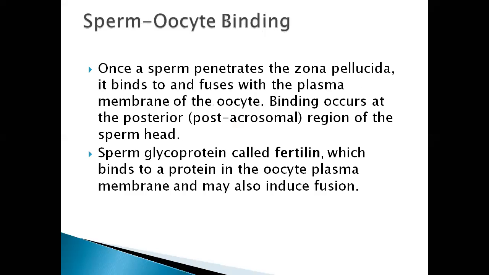Once the sperm penetrates the zona pellucida, it binds to and fuses with the plasma membrane of the oocyte. The binding occurs at the posterior or post-acrosomal region of the sperm head. The sperm glycoprotein called fertilin binds to a protein in the oocyte plasma membrane and may also induce fusion.